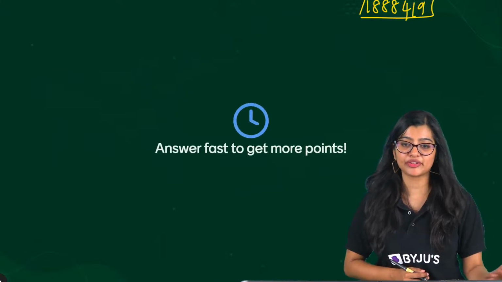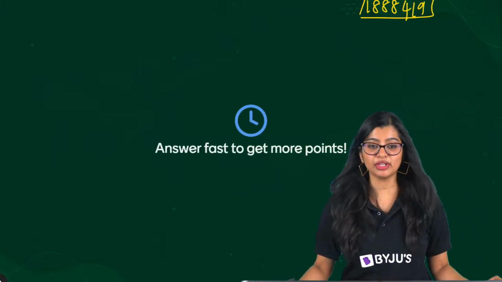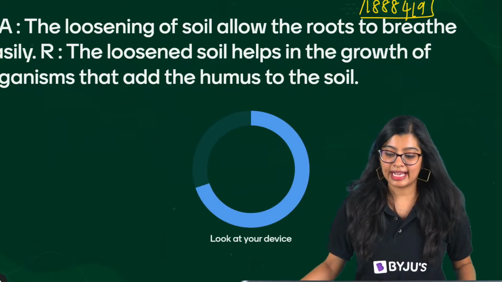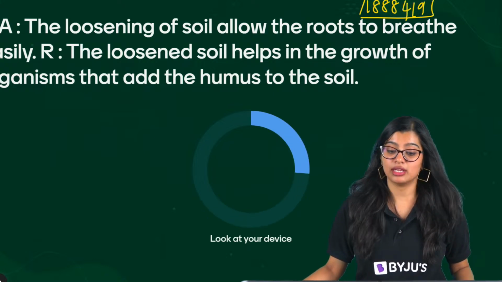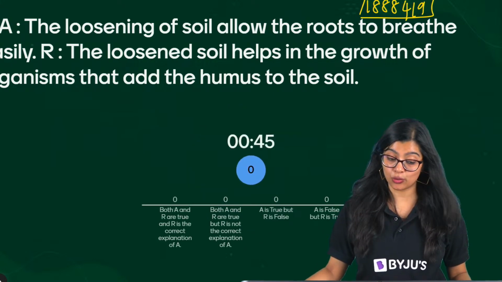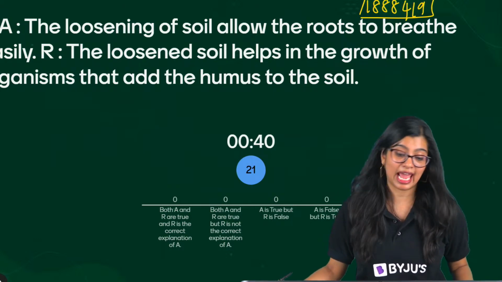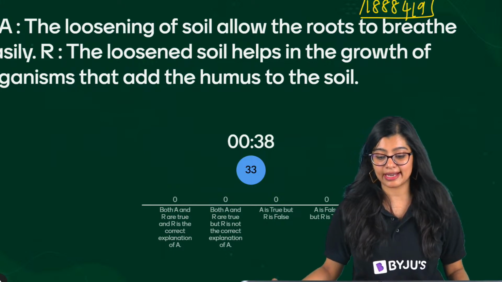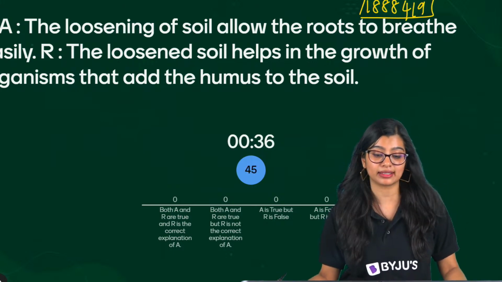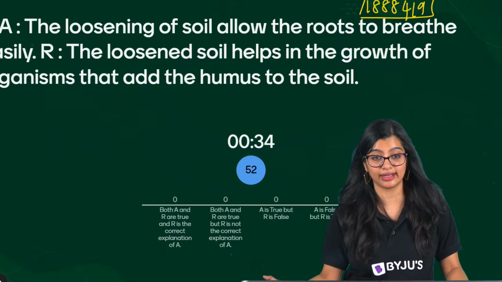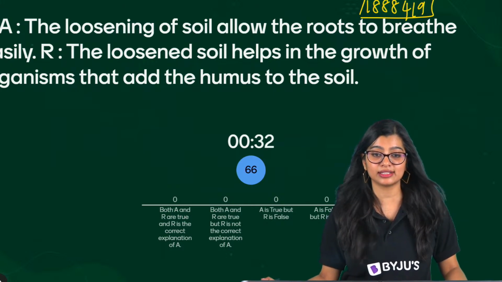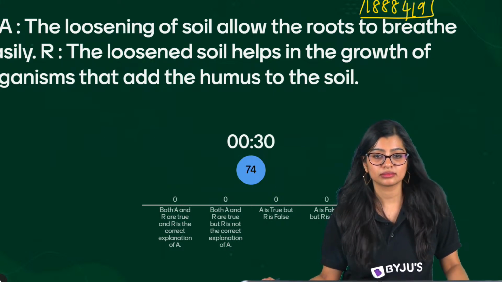Moving on to question number 3. Question number 3 on your screens now. It's an assertion reason question. The assertion: the loosening of soil allows the roots to breathe easily. The reason: the loosened soil helps in the growth of microorganisms that add organic matter or humus to the soil. Assertion reason question.